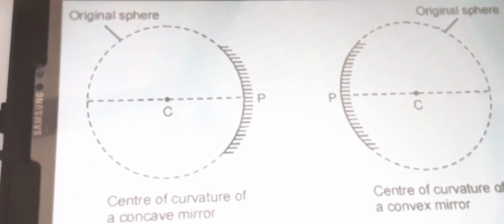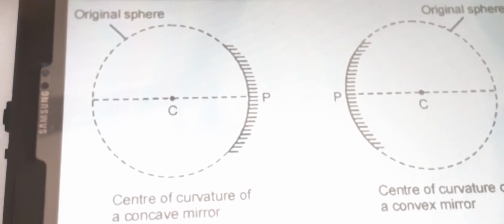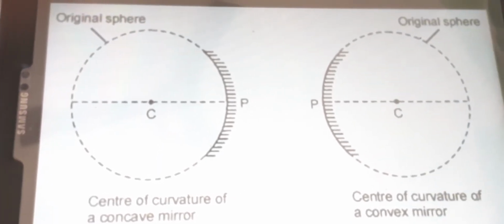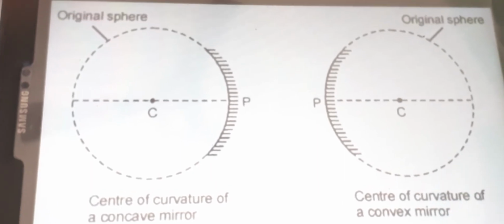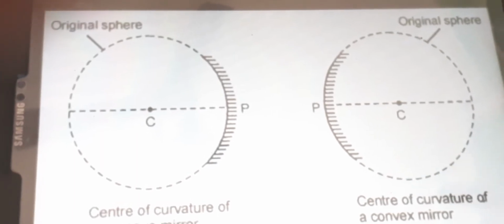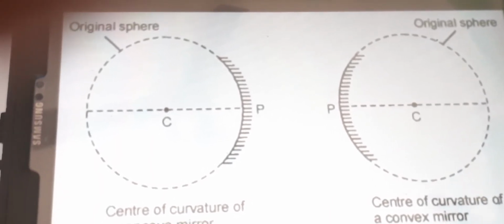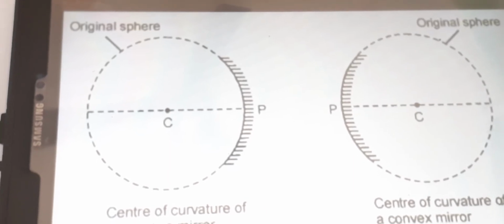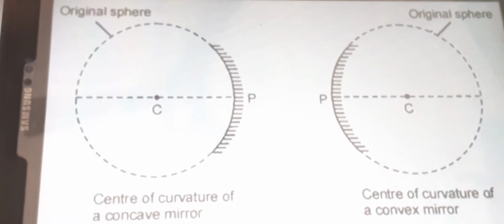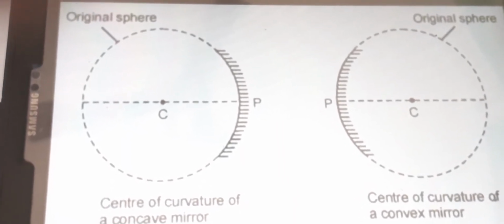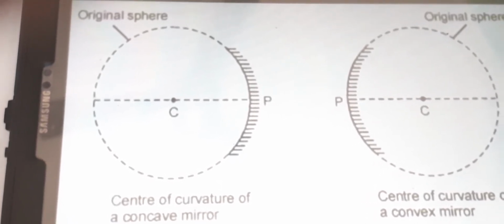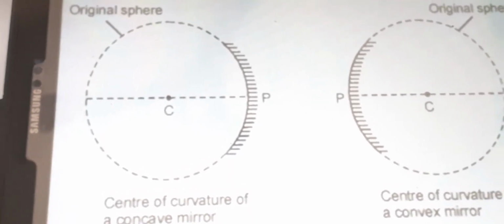That point is the pole. Then come to the center of the sphere. The reflecting surface of any mirror is nothing but a part of a sphere. The center of the sphere is called the center of curvature. That is denoted by C. Keep one point at the center of the sphere. That is called the center of curvature. Then draw a line from the pole P through the center of curvature. That is called the principal axis. We don't have any denotation for it.